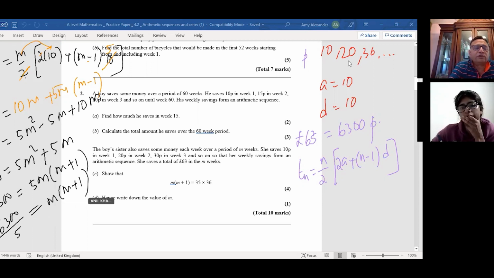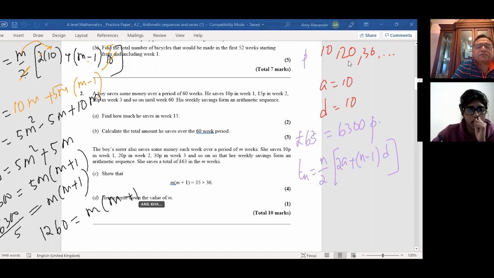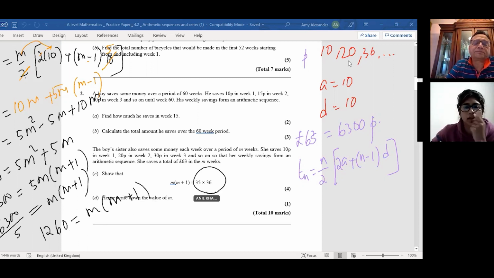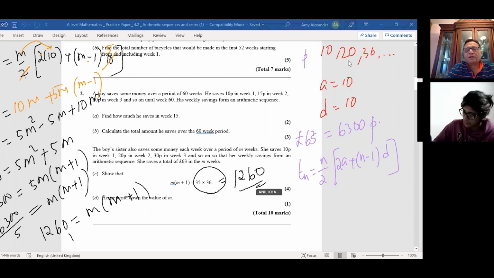So when you divide, what do you get? 1260. So 1260 equals m times (m plus 1), right? Check this out. Is it the same? So as the last step you can say 1260 is 35 times 36, or you can write it as m times (m plus 1) equals 1260. One and the same thing. Either way you could say. Got it.